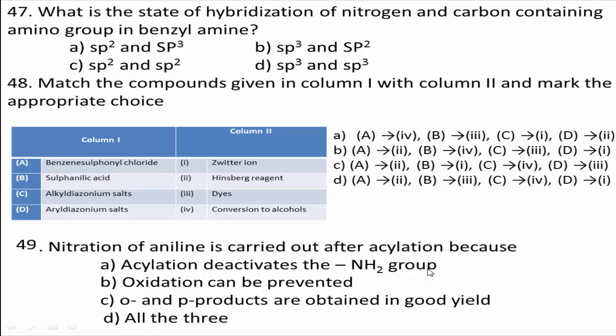Okay, we know in presence of benzene ring, the carbon is sp2 hybridized, and in CH2NH2, the carbon atom containing NH2 group is sp3 hybridized. Therefore, the correct answer for this question is A only, sp2 and sp3.